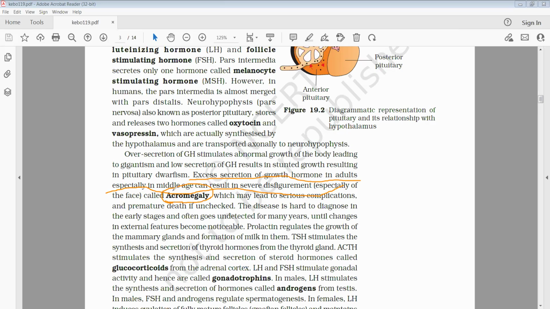Acromegaly means here the lower jaw comes forward when an adult secretes excessive growth hormone. In adults, if there is excessive secretion of growth hormone, it leads to acromegaly, in which the lower jaw will come forward, means abnormal growth we can see. Sometimes it leads to death.